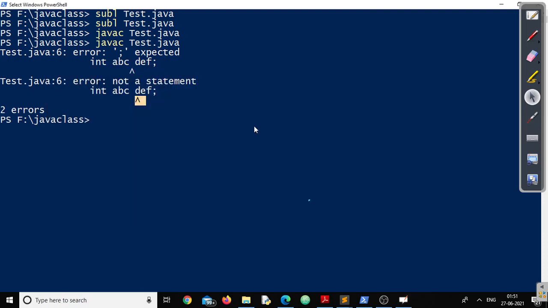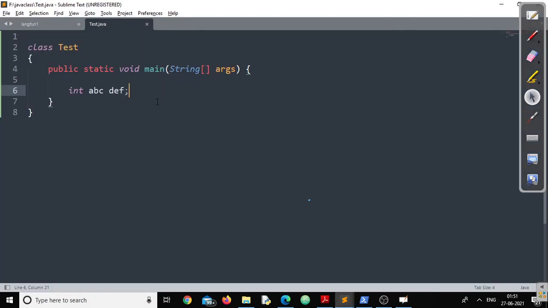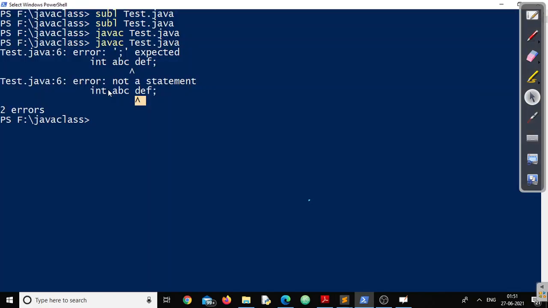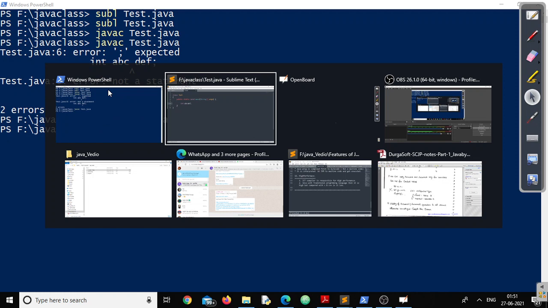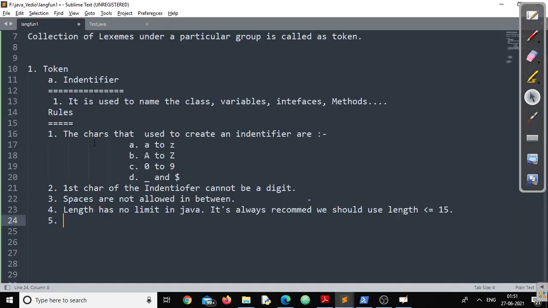Clear? Okay. Now similarly you can test all the rules that we have created, but if I am writing ABCDEF, happily it will be compiled without any error, right? Okay. Now I think all these 3.4 points are pretty clear.